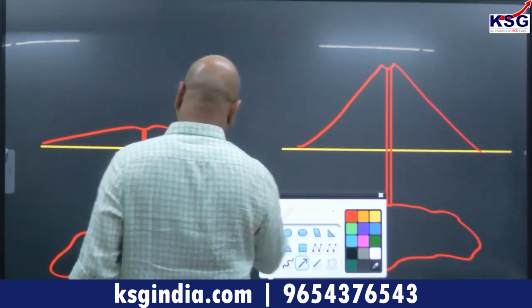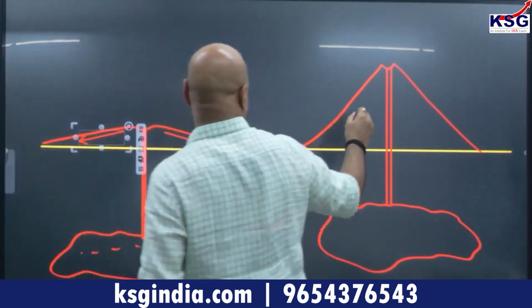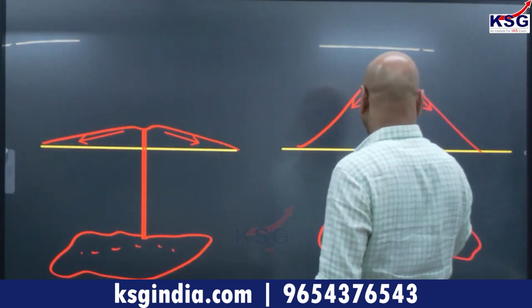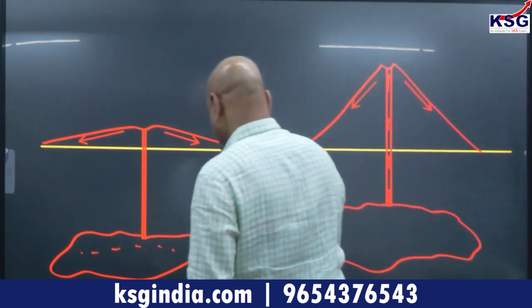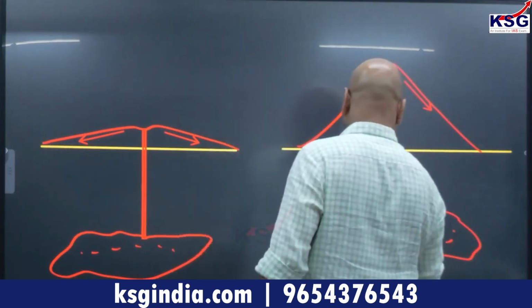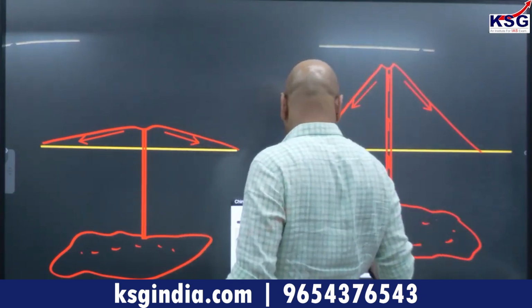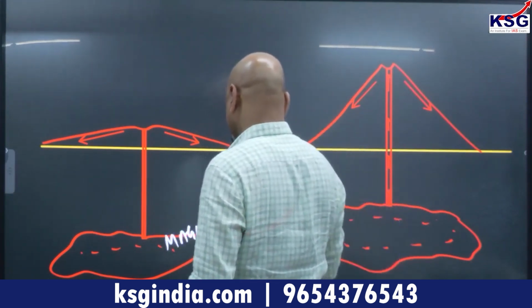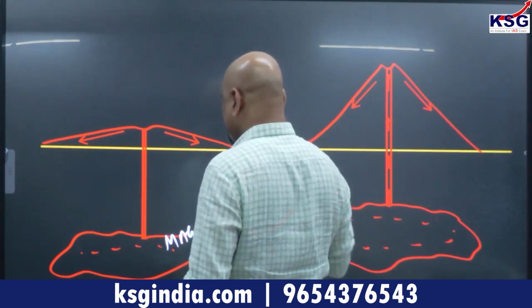See, the lavatic eruption here and lava flow like this. This is the magma chamber. This is a vent.